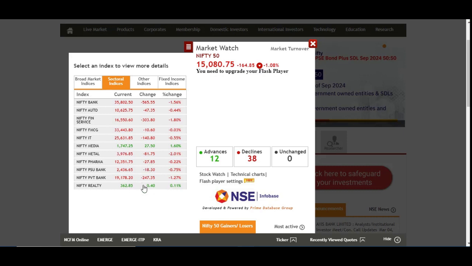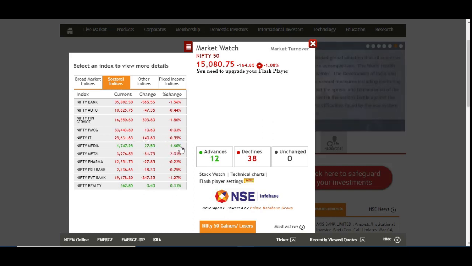Okay, so even though Nifty Realty closed in the green, it's a very minor upside. But Nifty Media has closed 1.60 percent on the upside. Apart from that, all the major indexes and major sectors have closed on the red side only.